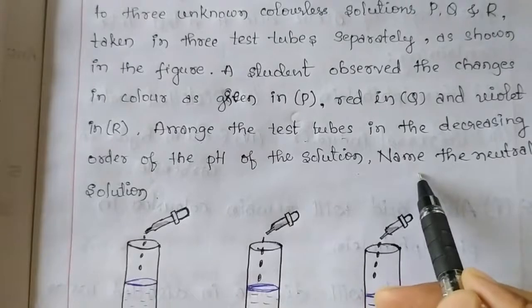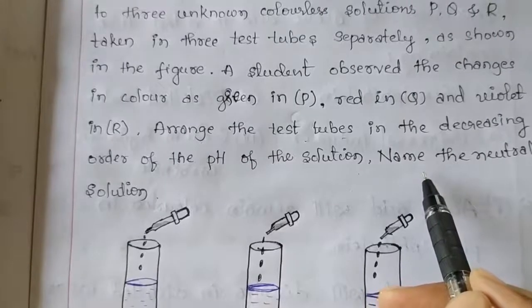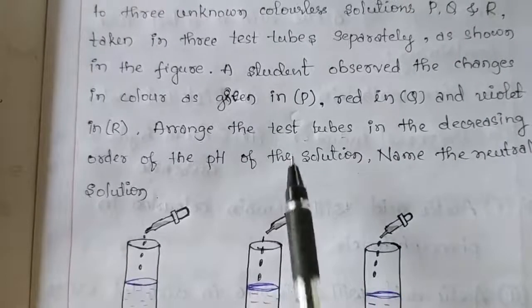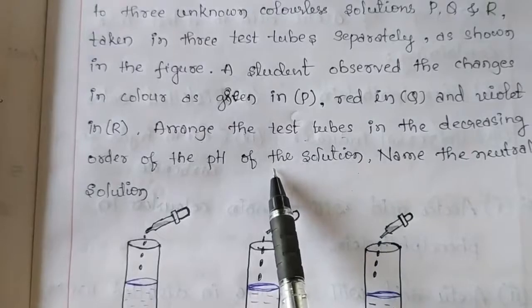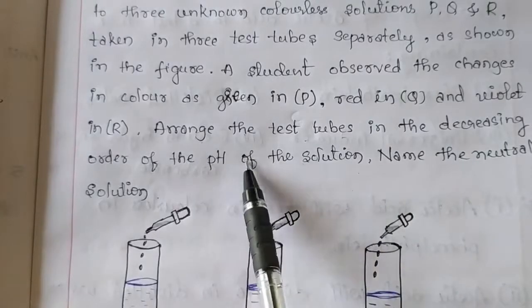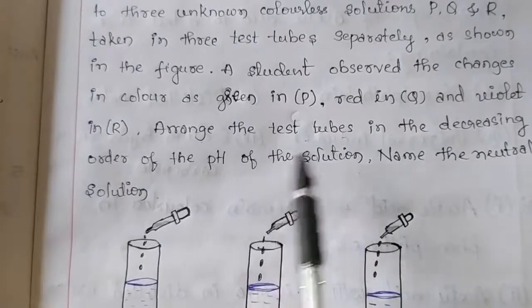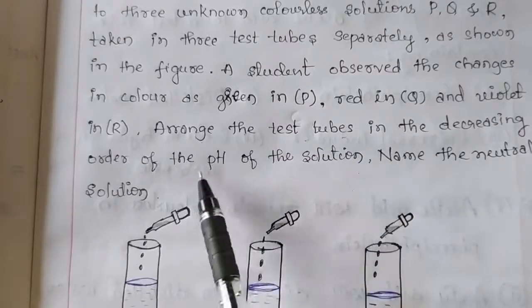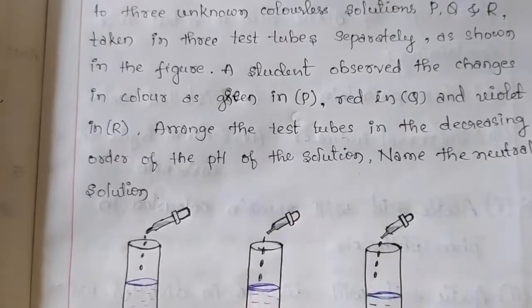You have to name the test tube in which neutral solution is placed. This question and the previous question are similar, but in this question they have asked you to arrange the test tubes in the decreasing order of the pH of the solution.